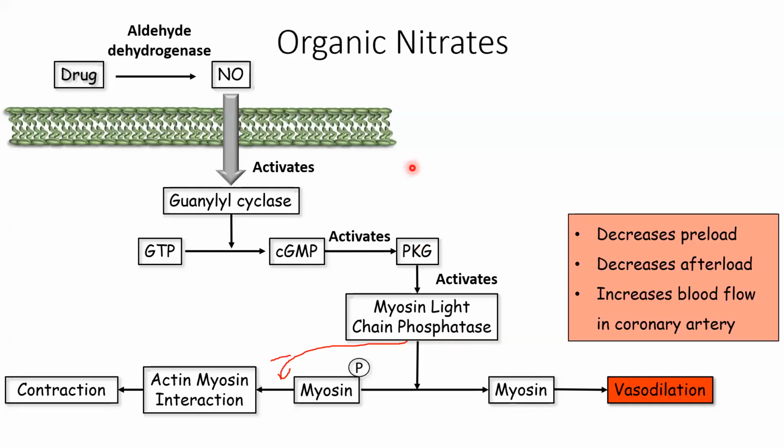It's not possible to understand that, but this is a proper mechanism where the phosphatase enzyme is activated, which basically inhibits phosphorylation of myosin. And this inhibition of phosphorylation is causing vasodilation.